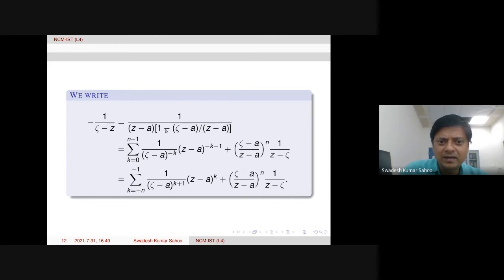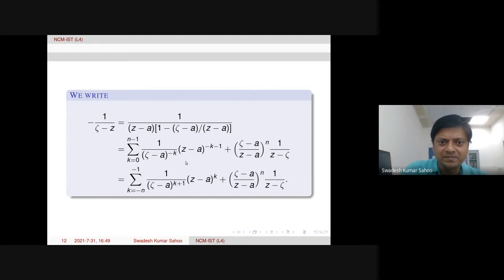Then we take this geometric series representation of 1 over 1 minus this quotient, and after evaluation we will get a similar series, but here negative powers come: minus k, and after simplification minus k minus 1.